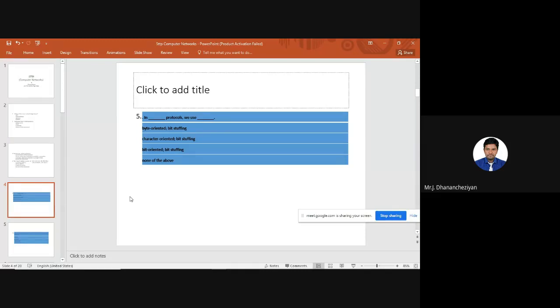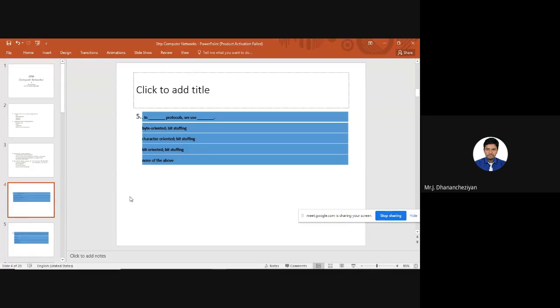So bit stuffing or byte stuffing, both cases we are using. When it comes to byte-oriented protocol, we stuff a byte in order to avoid the escape character getting replicated in the message itself. So we stuff a byte of data, we stuff 8 bits into the data portion. So that is called byte stuffing. When it comes to bit stuffing, we will deal with bits. We are not going to consider data as bytes.